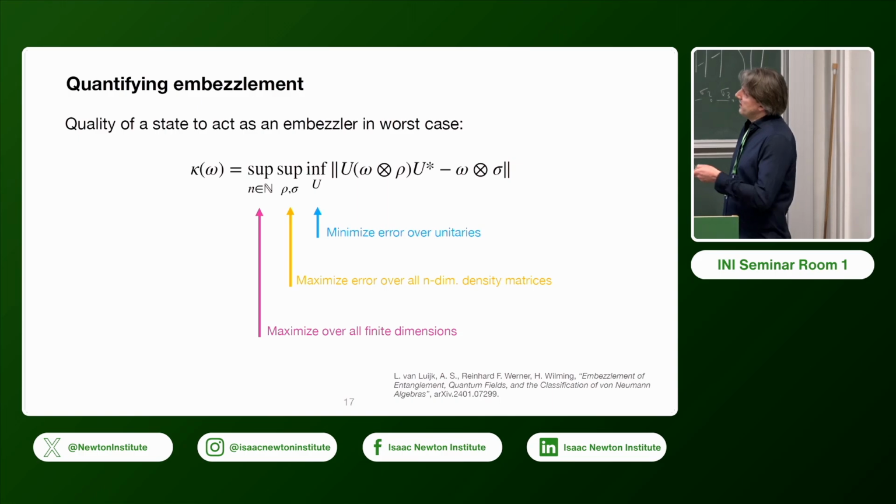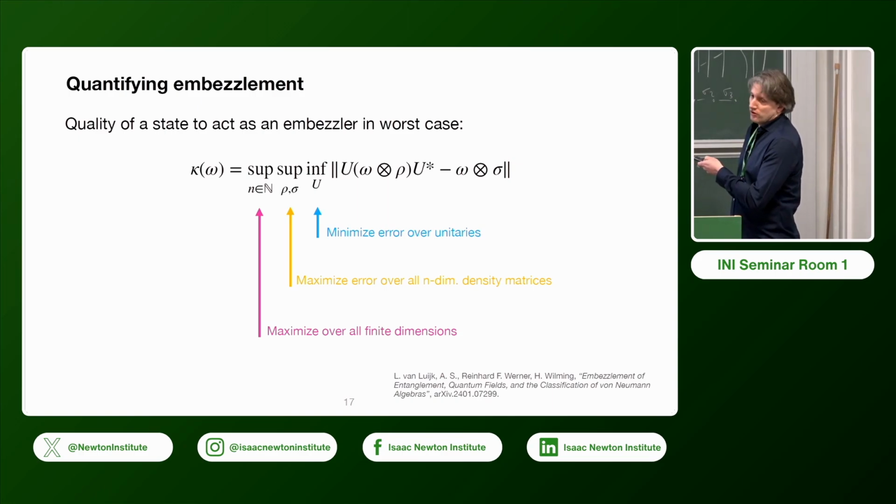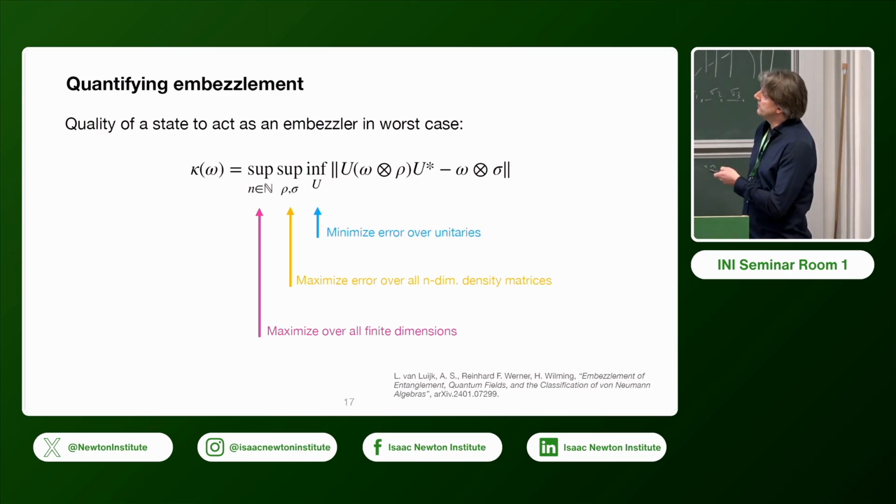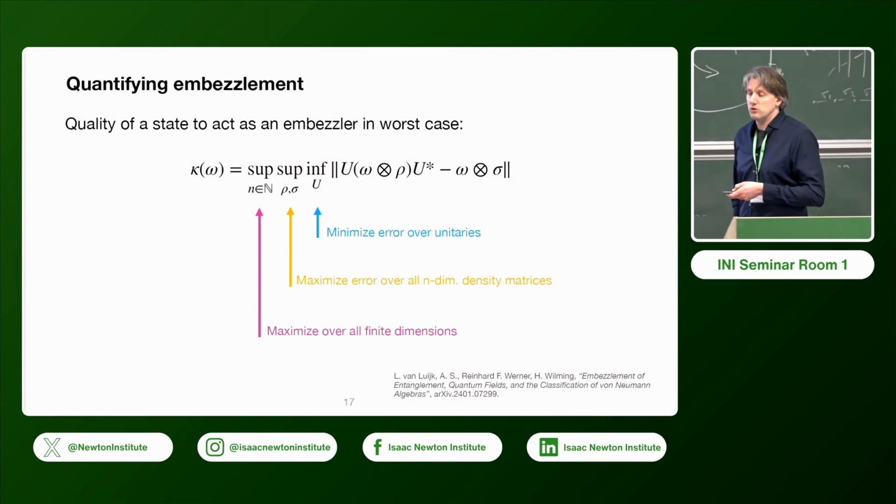So we have here essentially this error term, which we use to define what it means to have embezzlement. So if you have an embezzling state, omega, a monopartite embezzling state, then this infimum here would be 0. But you can, of course, also define this quantity for any state on the von Neumann algebra, and its maximal value will be 2.